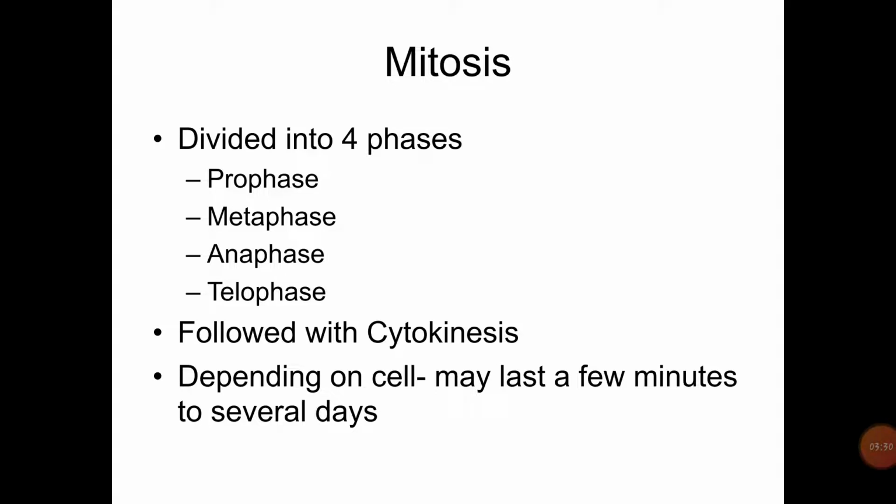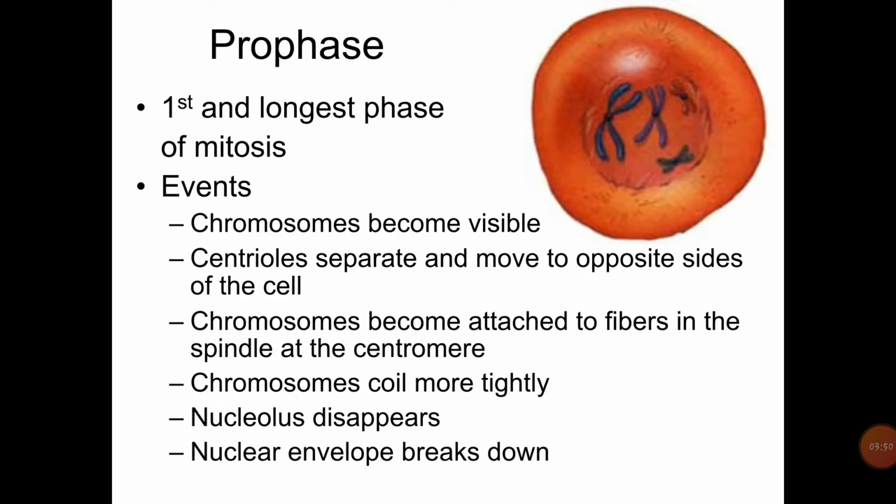Depending on the cell, it may last a few minutes or several days. Mitosis is completed within a few minutes to several days, according to species, according to tissues, and according to temperature, food, and oxygen supply also. So first we'll see karyokinesis. Karyokinesis has four phases. The first phase of karyokinesis is prophase. It literally means preparatory phase.